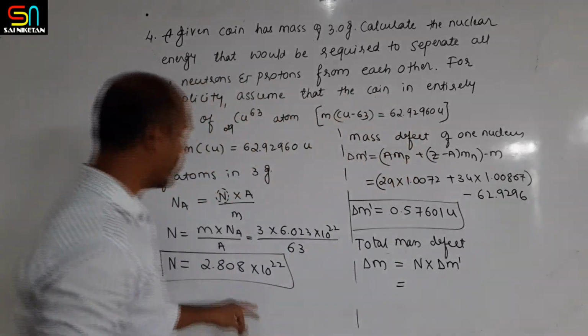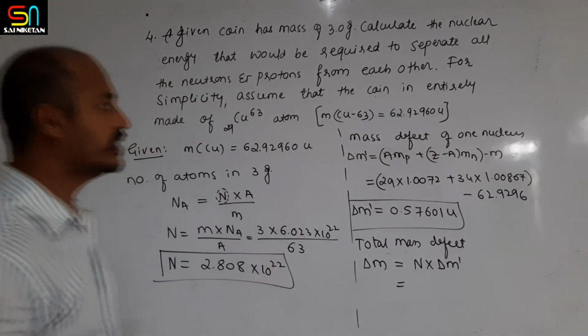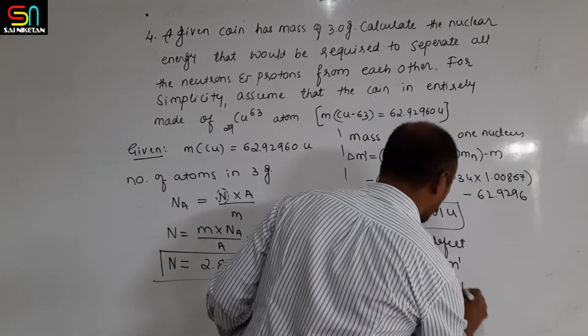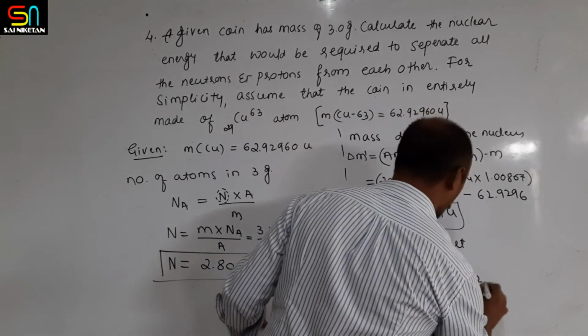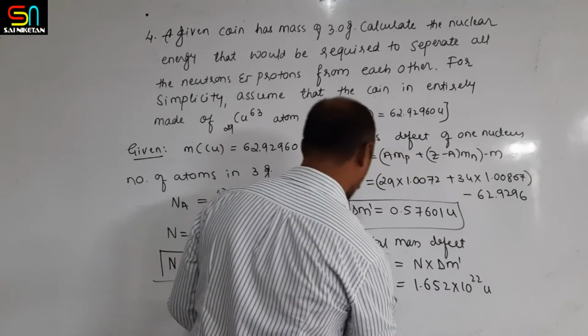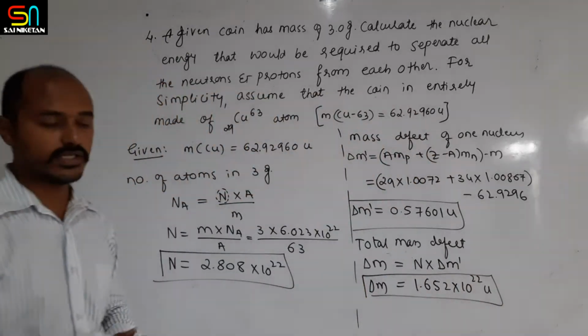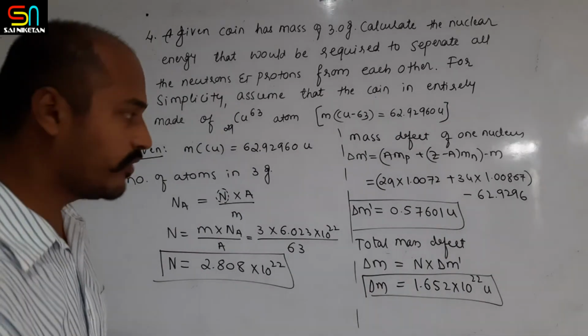If you multiply N and delta m dash, you will get around 1.652 into 10 raised to 22 atomic mass unit. So this is the total mass defect of the coin.